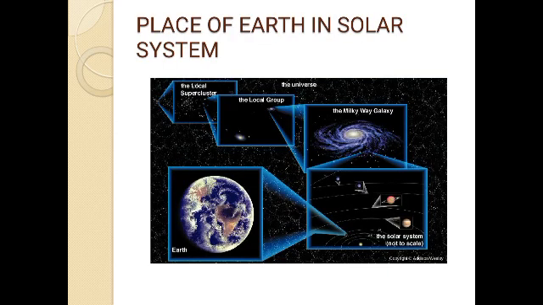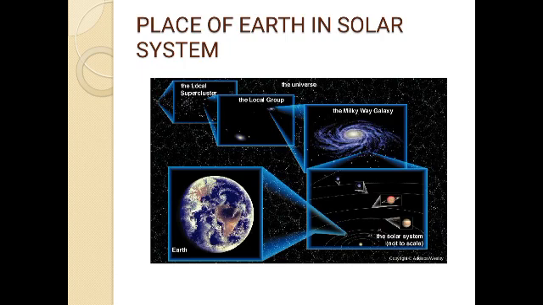You can see the position of Earth in the solar system, children. See, this is Earth. It is in the solar system. The solar system is in the Milky Way, and like the Milky Way there are other numerous galaxies. A galaxy is made up of millions of stars. There are other galaxies like the Milky Way galaxy, and a group of these galaxies is known as a cluster, and several clusters make a supercluster. This is how the universe is formed.